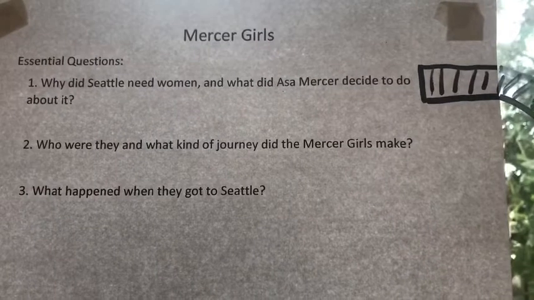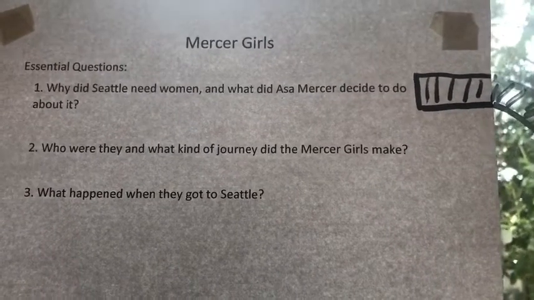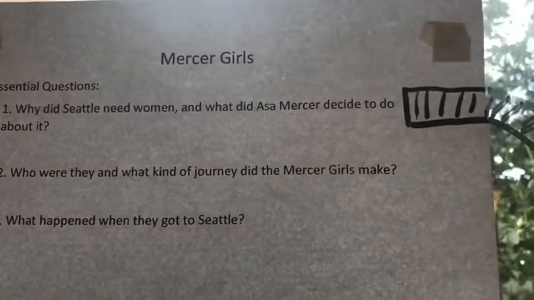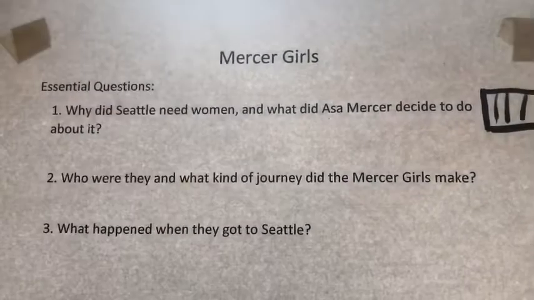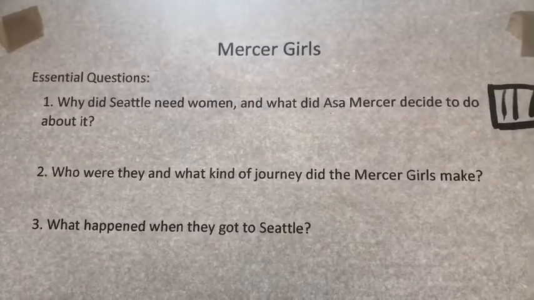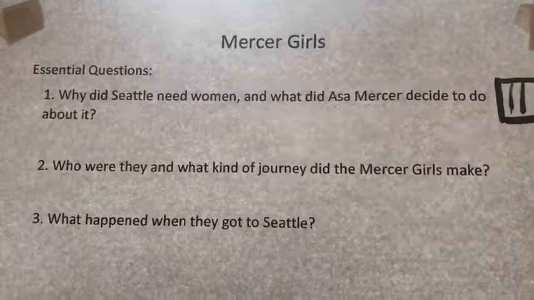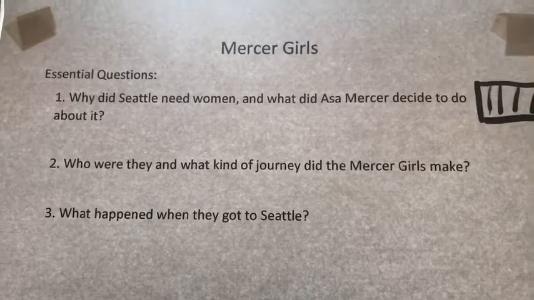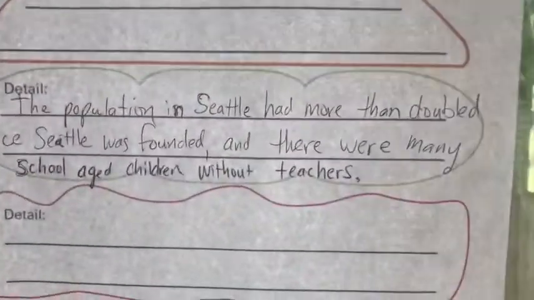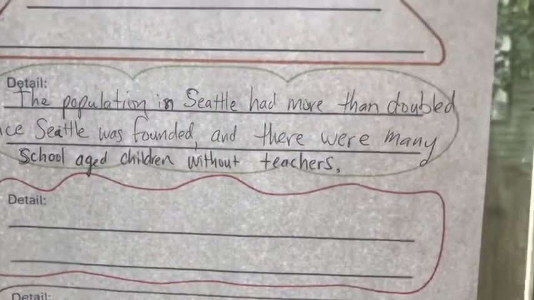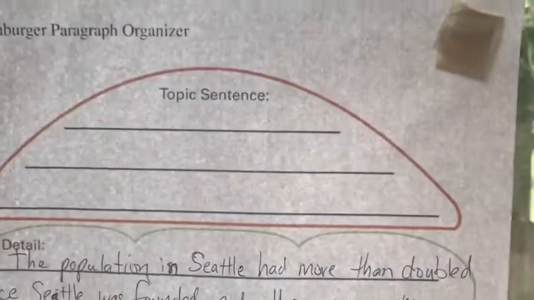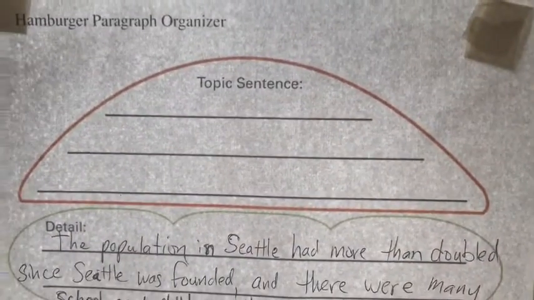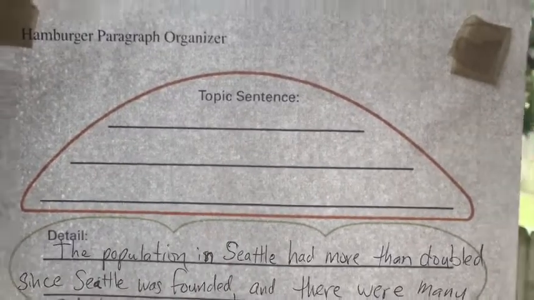If you remember, the topic we were talking about last time was the Mercer girls, and we were working with this first question for our first paragraph of the essay. The first question: why did Seattle need women, and what did Asa Mercer decide to do about it? So then we were filling in the hamburger. We just focused on the details, and we're going to talk about what goes here in the topic sentence at the top of the paragraph.